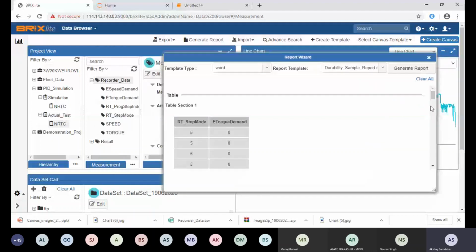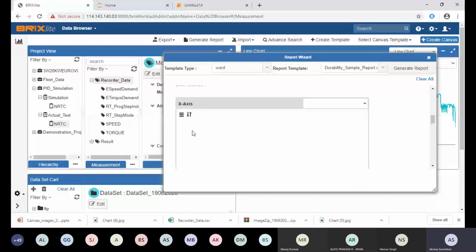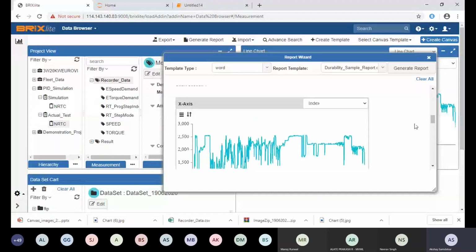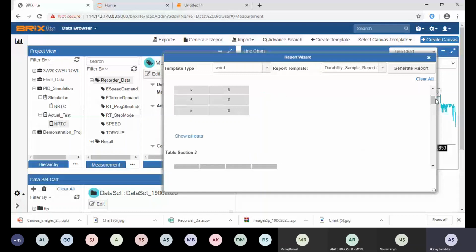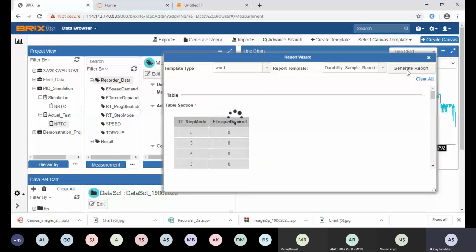This chart area and everything in the application is detected from the Word file. We already have a Word file stored in the application, and it detects how many charts and how many tables there are, and you can say generate report. So the application will generate a proper report for you.